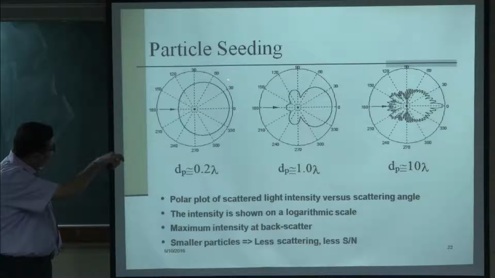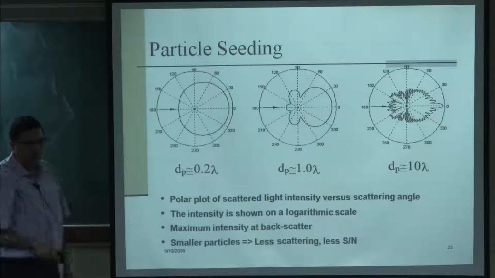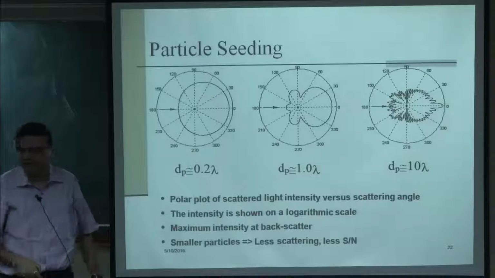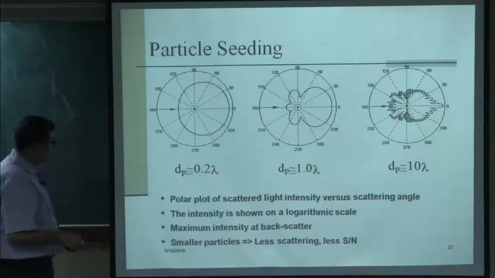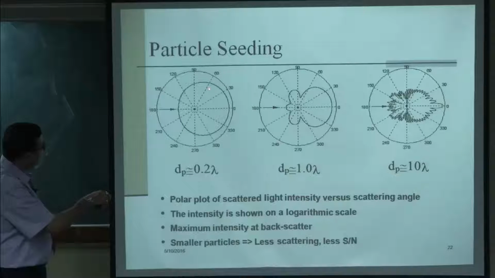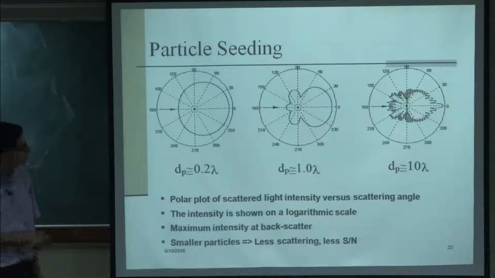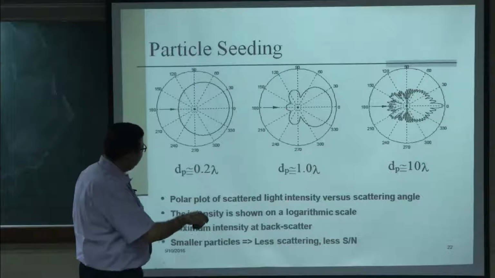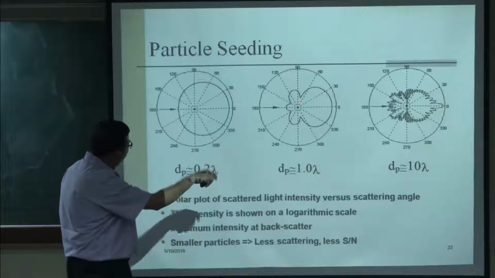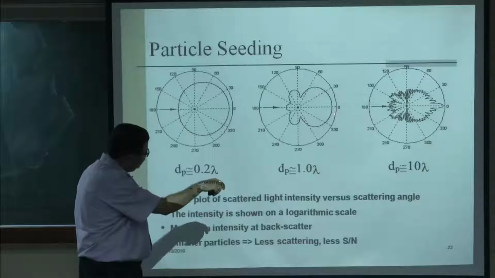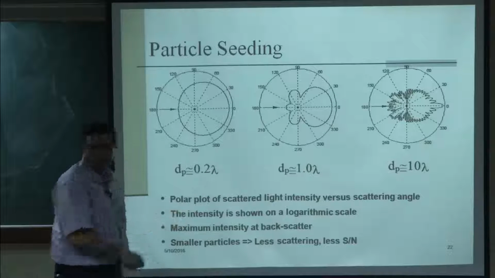If I look at the scatter pattern of the light, it is uniformly distributed everywhere without any directional preference. So, in these polar plots, it is not distinguishable which direction it is coming from. On the other hand, when we go to 1 lambda, there is some directionality, but on this side, in the backscatter mode, there is not much directionality.